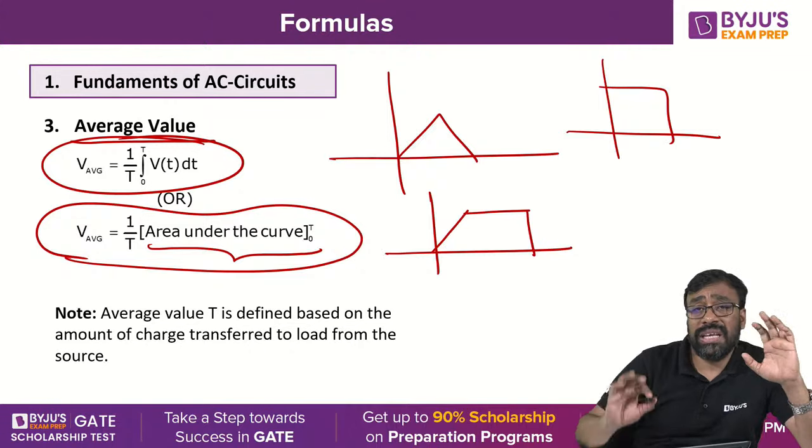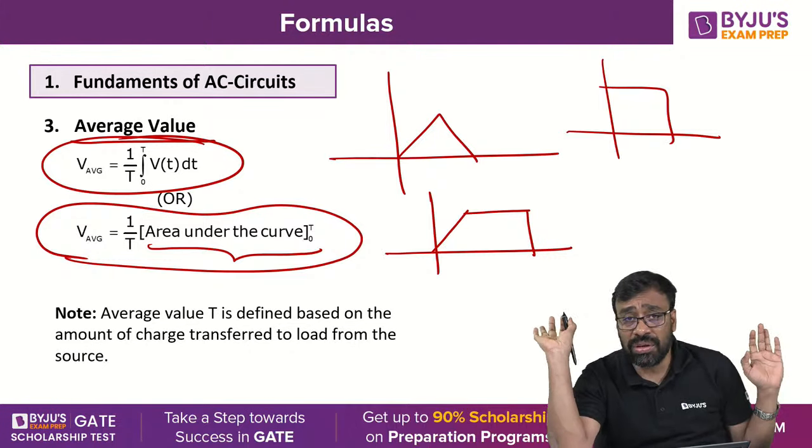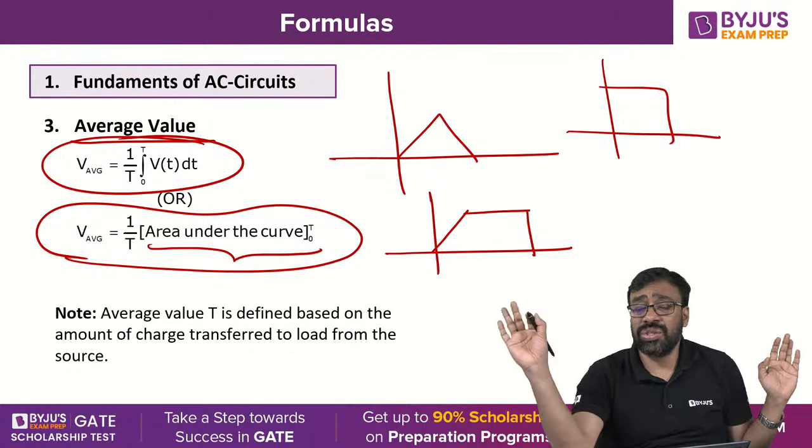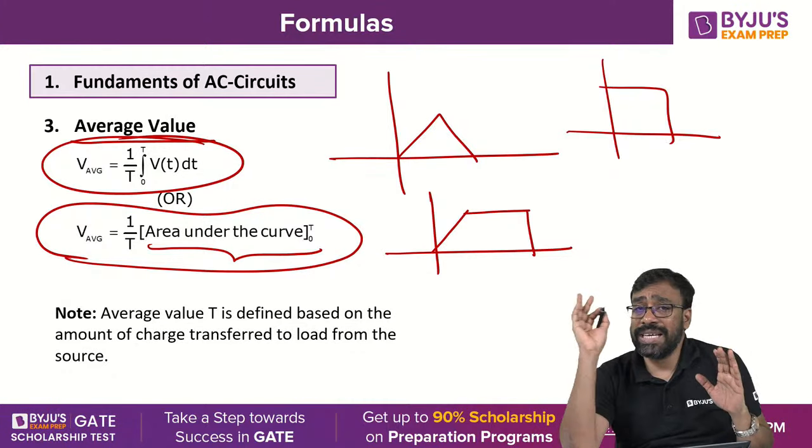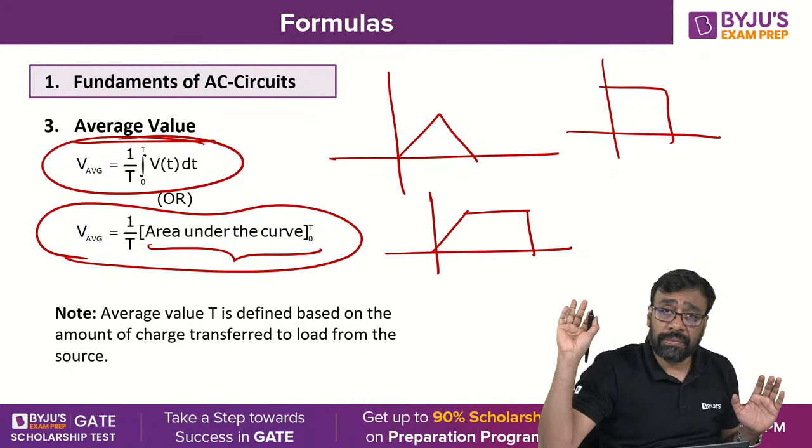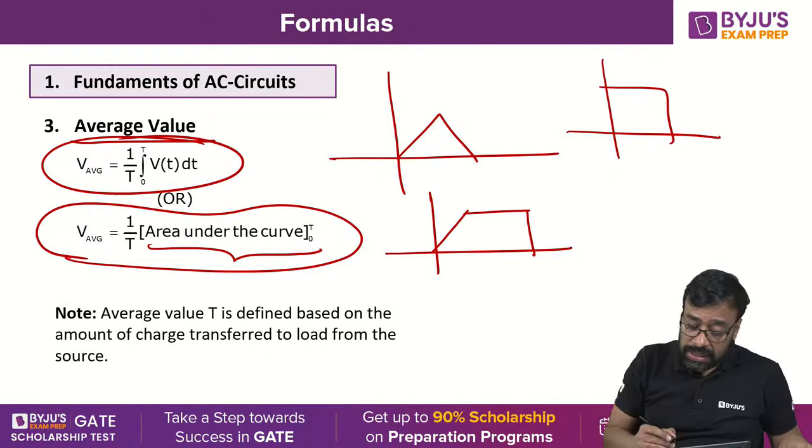Yes or no, all of you? You can easily find it simply by finding the areas. Don't unnecessarily go for the integration of the functions or the expressions. Okay? Well. But you know that average value